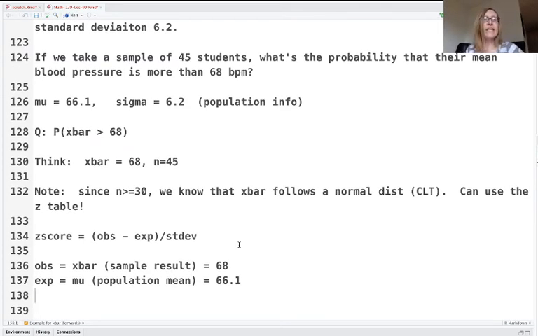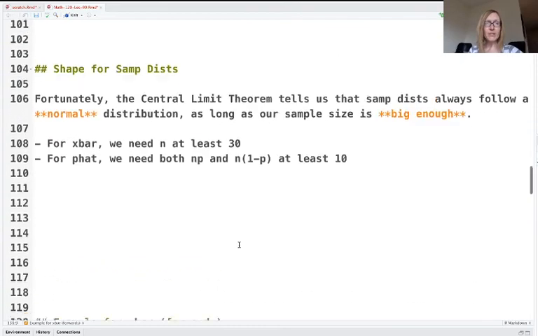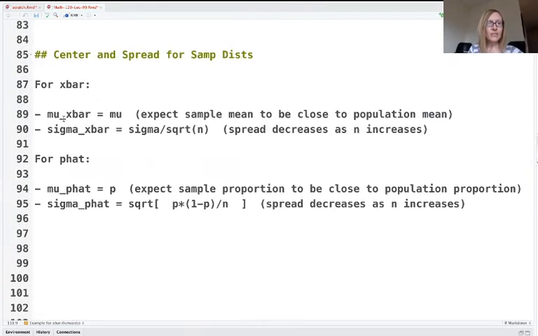We also need to get a standard deviation. Again, I'm going to scroll really quick just to show you where that is in our notes. I really want to make sure that this is clear. The standard deviation for x bar is this right here. That's the equation we're talking about: sigma x bar, the spread for x bar. We know it's sigma divided by the square root of n, and that's the formula I'm going to use here.